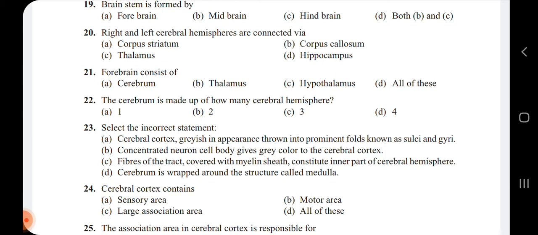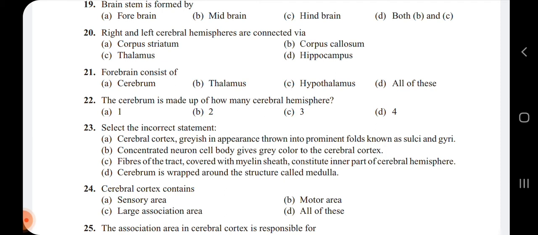So among the statements A to D, the incorrect statement is option D, that is the cerebrum is wrapped around the structure called medulla, because the medulla is mainly covered with, or is having, a convoluted surface of the cerebellum, not with respect to the cerebrum.